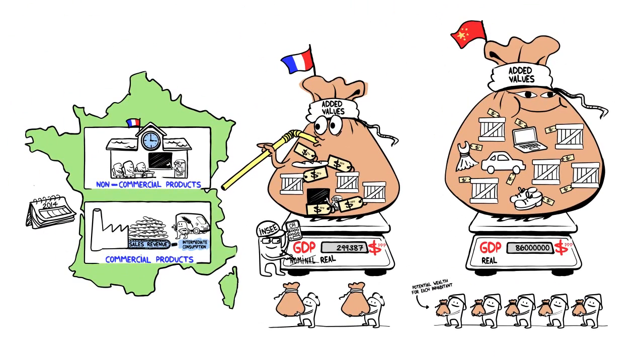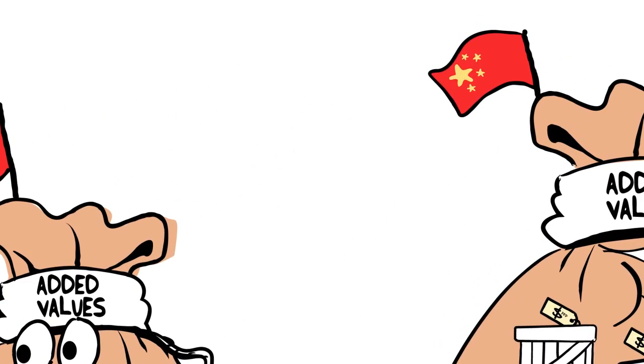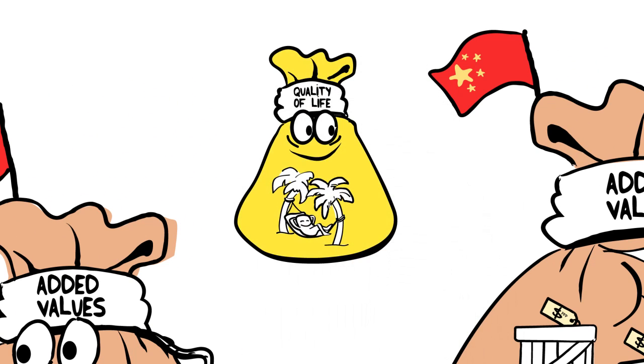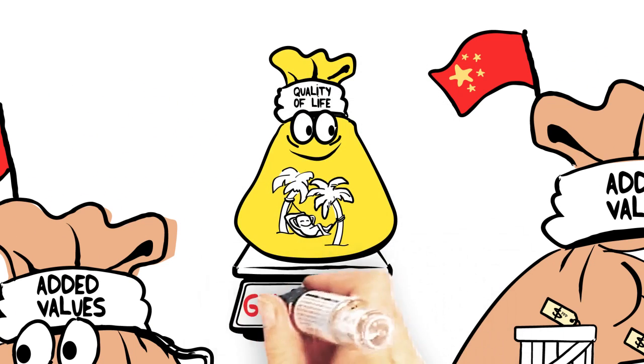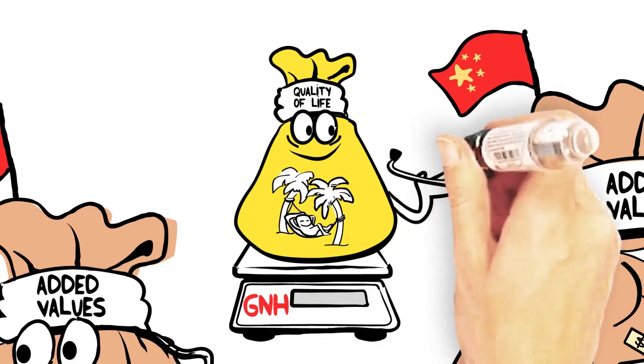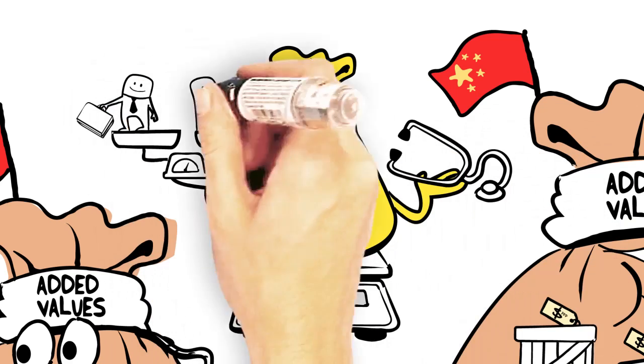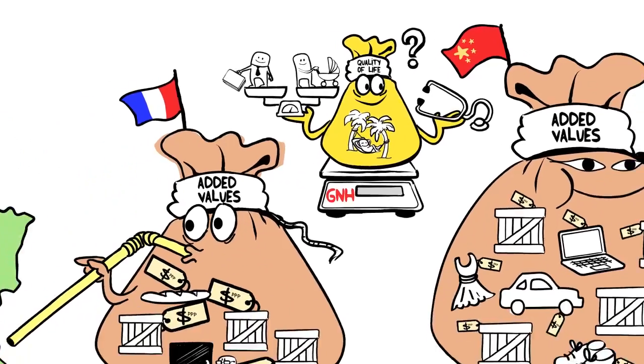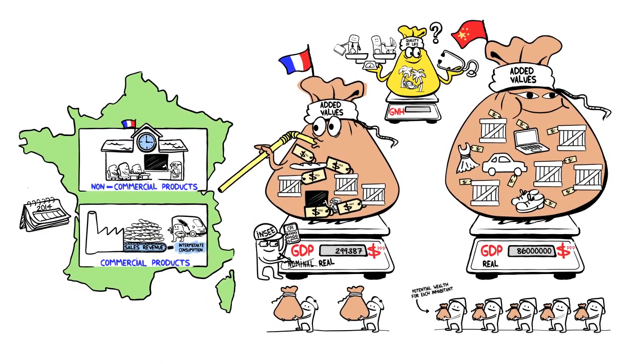However, a country's wealth is not necessarily limited to its production. It may also take into account the quality of life experienced in that country. Other indicators, such as gross national happiness, GNH, factor in health, or work-life balance, for example. These new criteria are still difficult to measure, but they do offer a new option when considering how we view the economy.